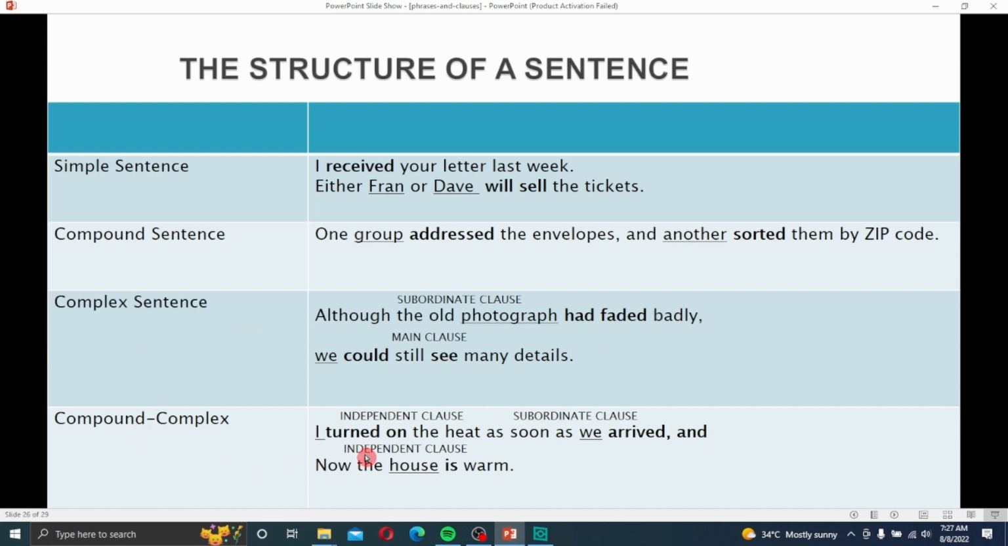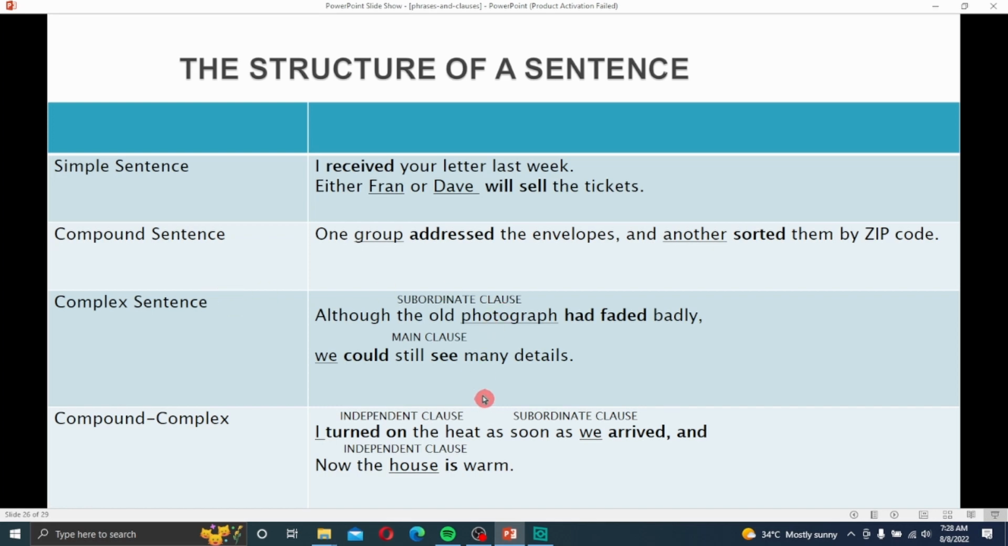Compound complex sentence: two independent clauses and a subordinate clause. I turn on the heat as soon as we arrive. It's the independent clause. And then the house is on. So there are two independent clauses. I turn on the heat, as soon as we arrive. So it is the independent clause, the subordinate clause, and there is another independent clause. So in a compound complex sentence, we have two independent clauses and one or more dependent clauses.